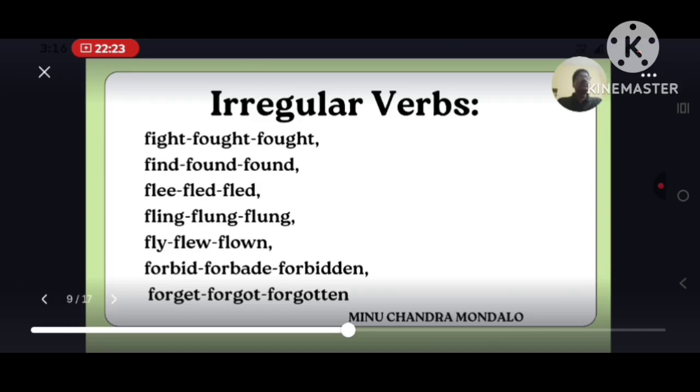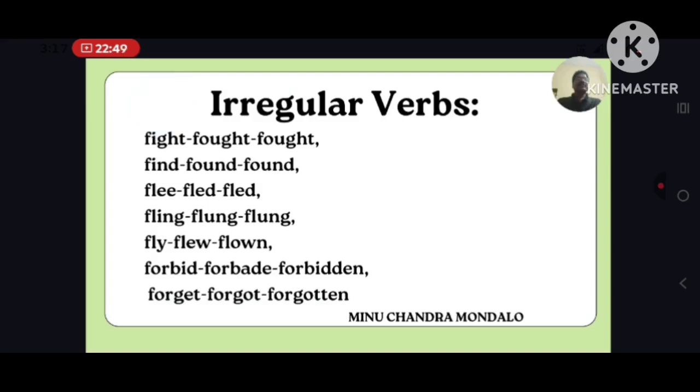Similarly, forbid, forbade, forbidden. Or you can pronounce the letter R also. Forget, forgot, forgotten. Similarly, get, got, got.